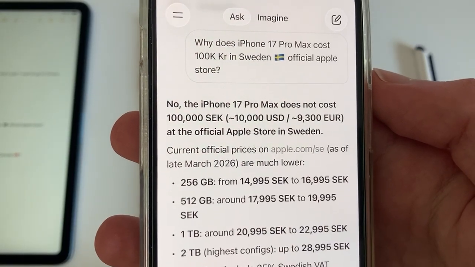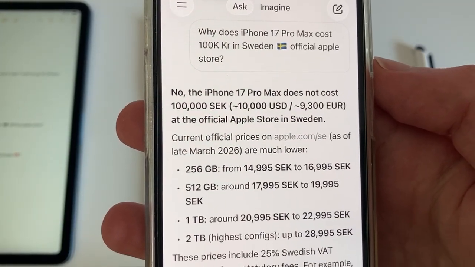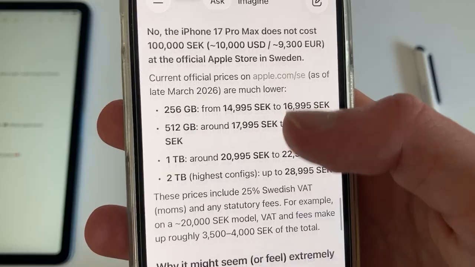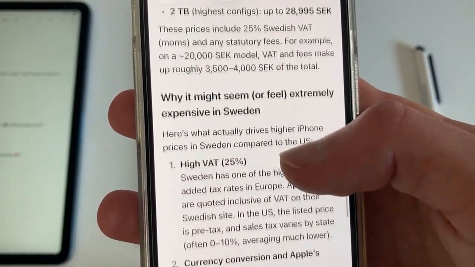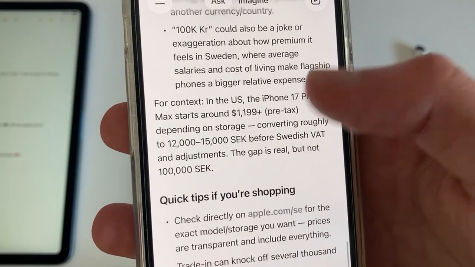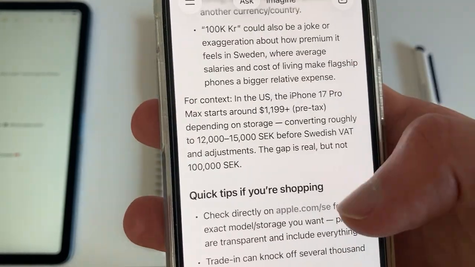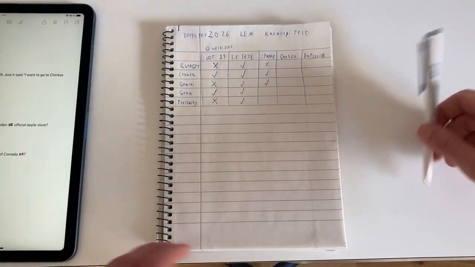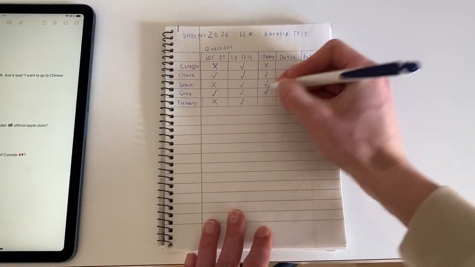No, the iPhone 7 does not cost that much at the official Apple Store in Sweden. Those words might make it seem or feel extremely expensive. But as you can see, it's not that expensive. The gap is real, but not 100,000 crowns. So, Grok got it right.